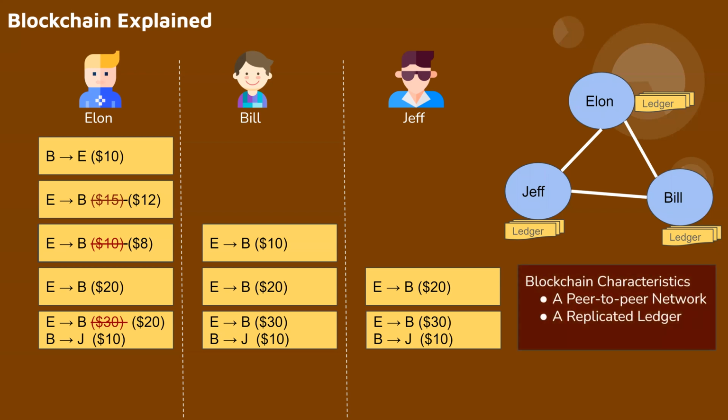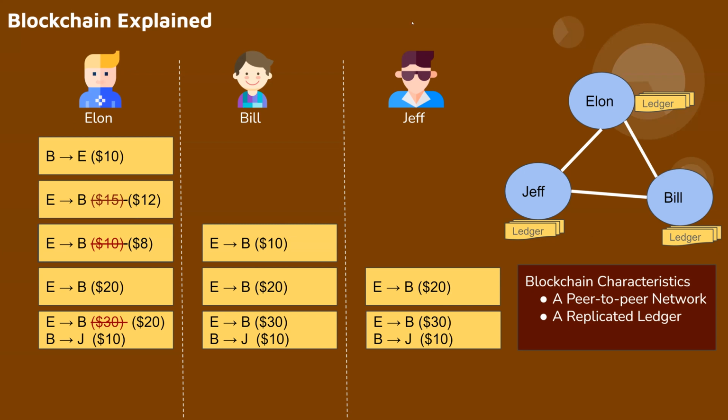There are more which we are going to discuss, but a peer-to-peer network, that means there is no record keeper, there is no centralized entity. Elon was the centralized entity in the first week, but then it was decentralized because Elon started cheating, and a replicated ledger. So everybody has the same copy of the ledger with them, right?